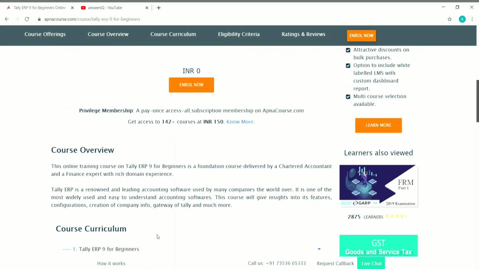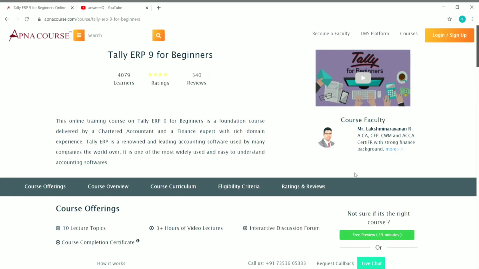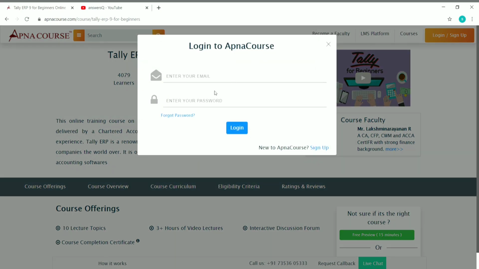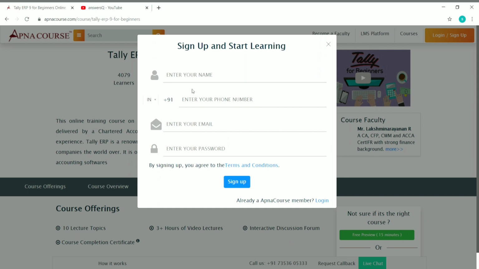Okay, now let's see how to enroll in these courses. You can see here login, sign up. First we need to create an account in Apna Course. So click on login, sign up here. If you already have an Apna Course account, just give your email ID and password and log into your account. If you are coming here for the first time, you can see here sign up. Just click on it, give your details like name, phone number, email ID, create a password and click on sign up. So let me log into my account and catch up later.